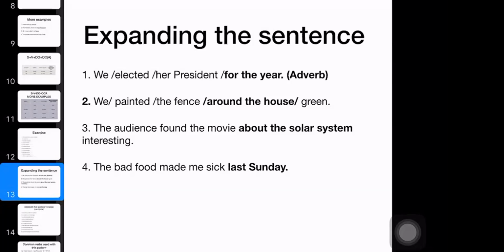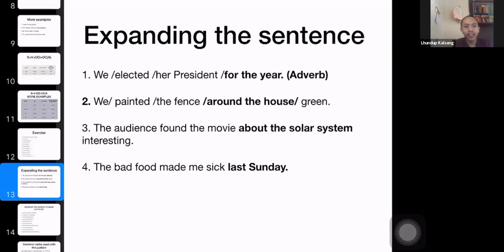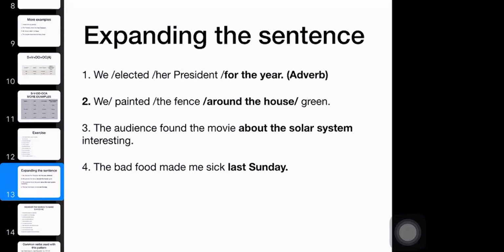When it looks old, you can put an adverb of time there: yesterday, last month, before Losar. Do you understand?